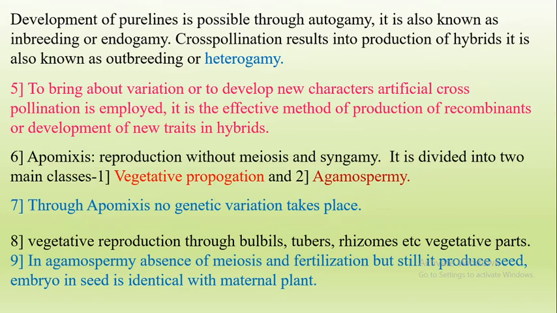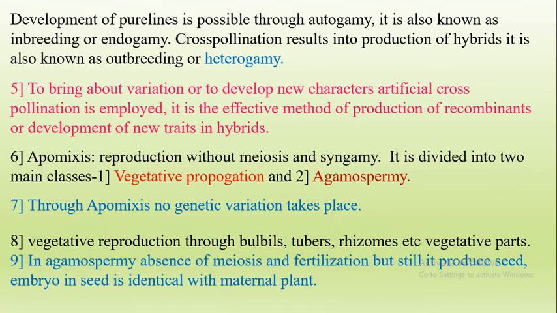Vegetative reproduction takes place through bulbils, tubers or rhizomes. You already studied this in 12th. Rhizome, adrak; tubers, potato; bulbils, for example the agave plant, which produces ball-like vegetative structures.